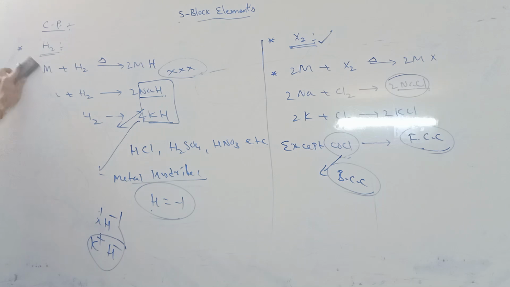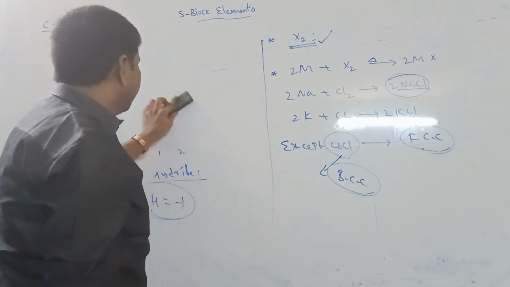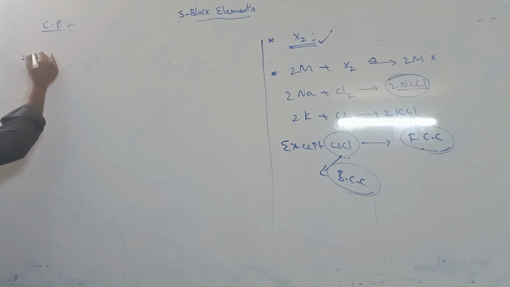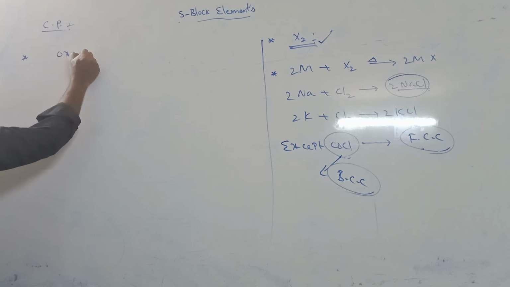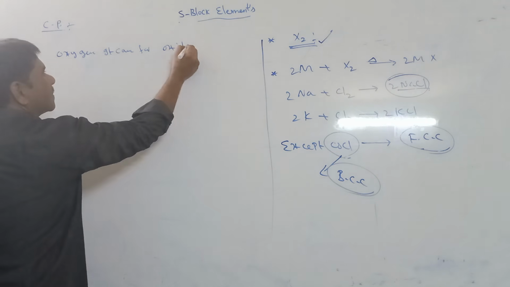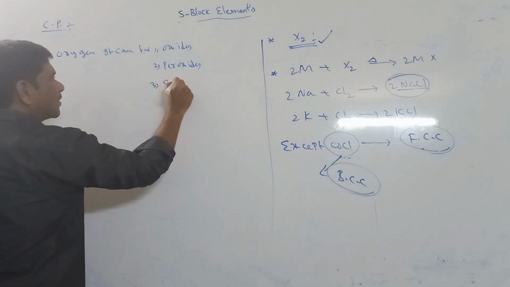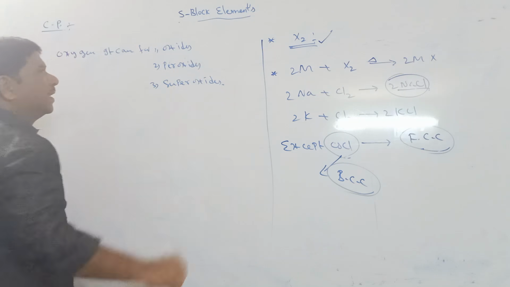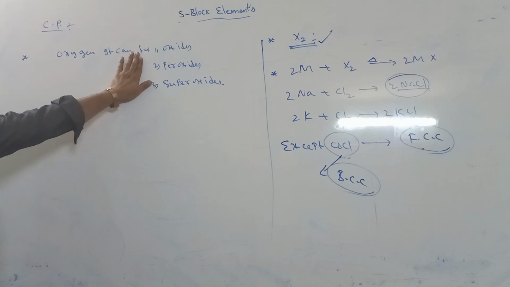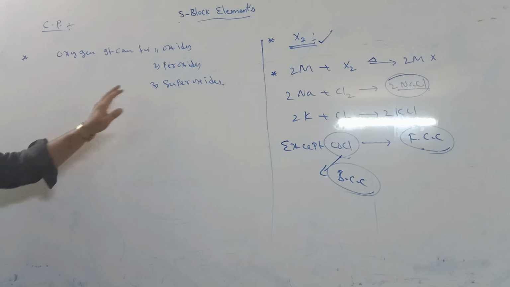Next one, this group's elements' reaction with oxygen can form oxides, peroxides and superoxides. The first is oxides, the second is peroxides, the third is superoxides. This group's elements' reaction with oxygen can form three types of oxides: simple oxides, peroxides and superoxides.